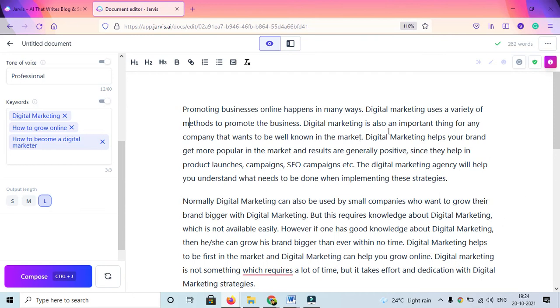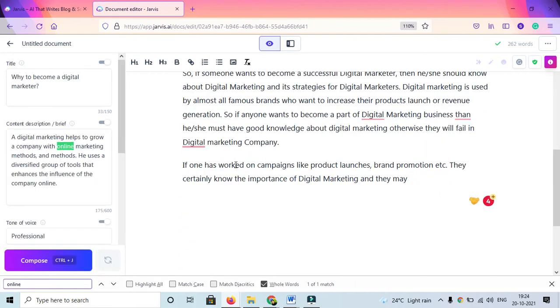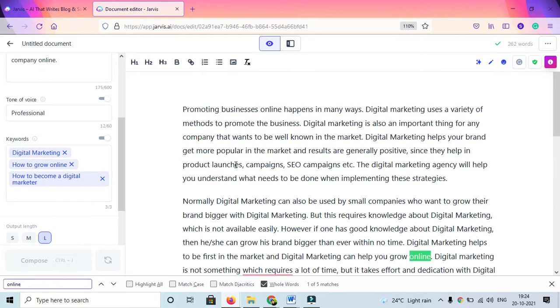I'll just try to check if the keywords are there. So digital marketing keywords, it's quite apt, it's working. Now the other one is how to grow online. We shall try to check it once. Online. So yeah, so that is there, help you grow online, although the specific keyword I can't see.